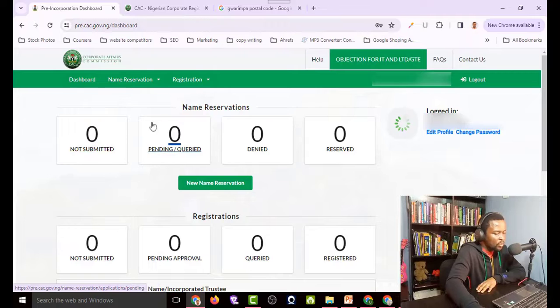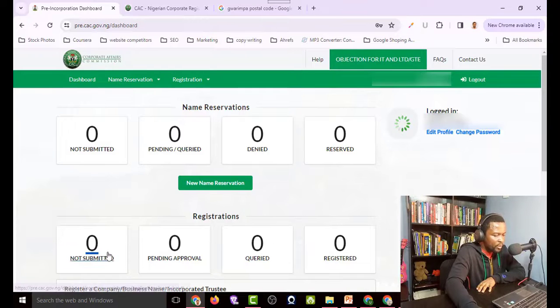The next one is when it's pending or queried. The next one is when it is denied. Maybe some other person has used the name or it is too close to another name that exists already. It will show up here. That means it has been denied. Then lastly, when it is reserved, it will show up here. When it's reserved, it simply means that you can go ahead and file for registration of that particular business name.